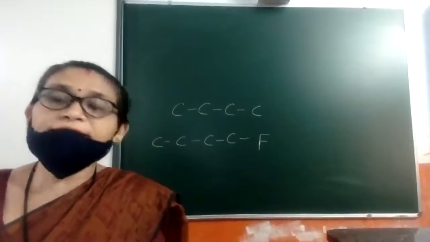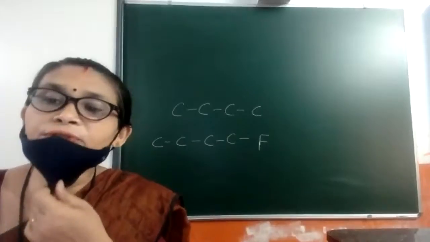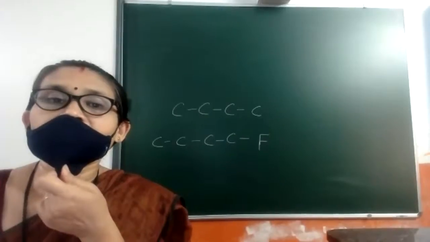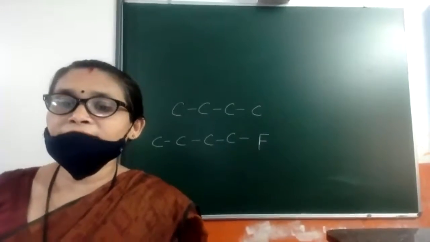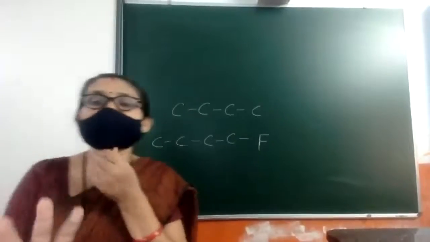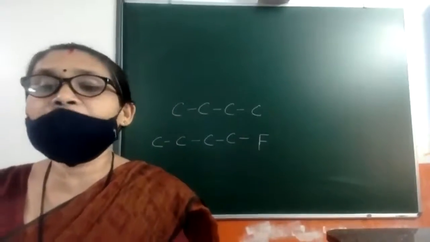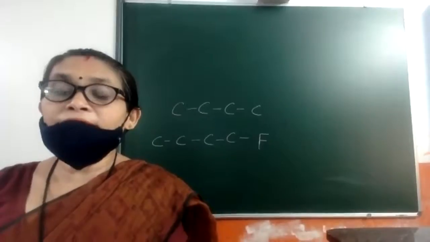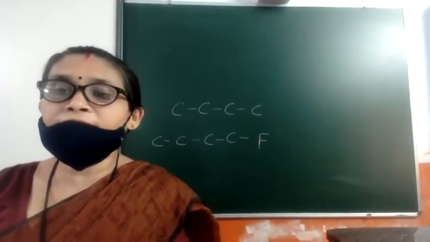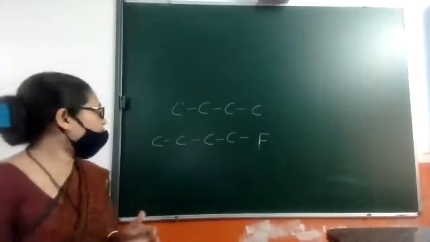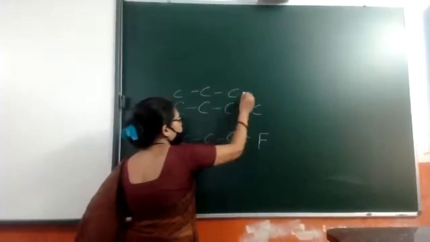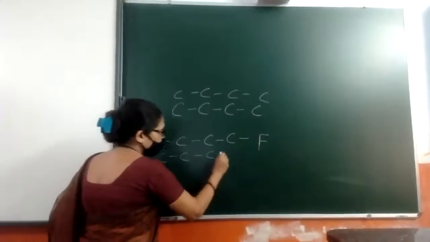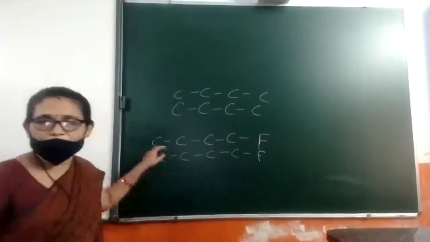The magnitude depends on the surface area of contact between two normal butane molecules and between two fluorobutane molecules, which is very similar.